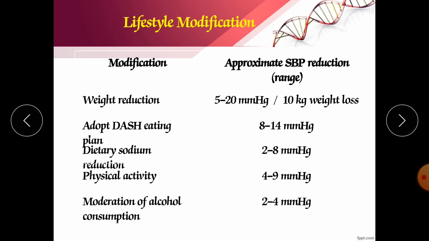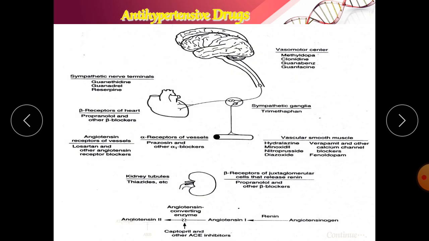If you are doing these lifestyle modifications, how they affect our blood pressure you can see here. Weight reduction results in almost 5 to 20 mmHg decrease. Adopting the DASH eating plan will decline it by 8 to 14 mmHg. Dietary sodium reduction 2 to 8 mmHg. Physical activity 2 to 9 mmHg, and moderation of alcohol consumption 2 to 4 mmHg. So ultimately it will decrease your blood pressure.